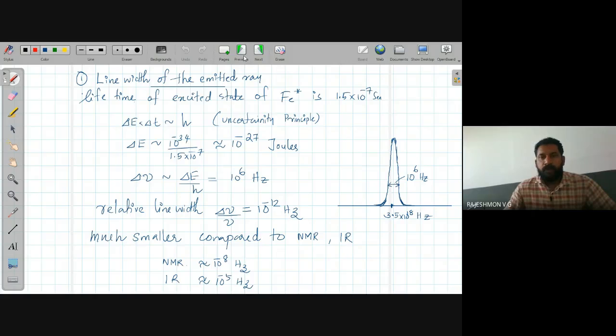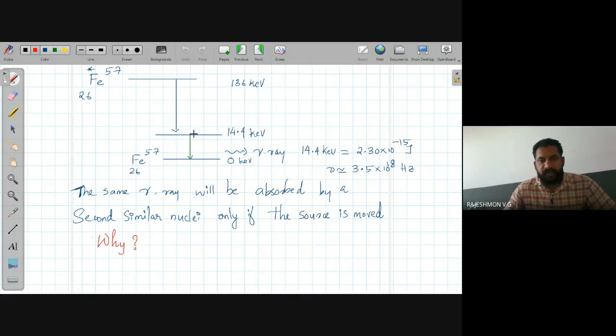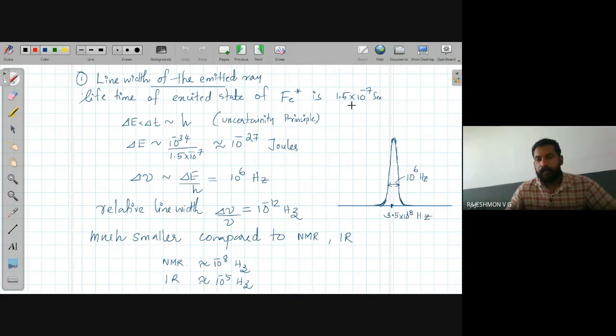Consider the first excited state of iron at 14.4 kilo electron volt. The lifetime of that state is about 1.5 × 10^-7 seconds. Using the uncertainty principle, you can calculate the energy width.